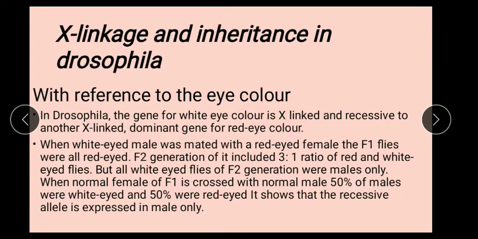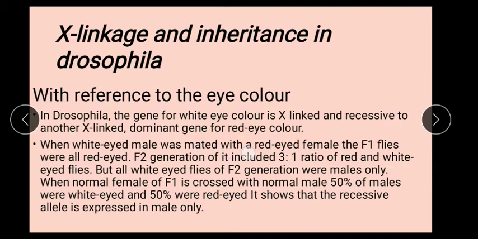Here, on the X chromosome, the gene may exist in either a recessive state or a dominant state. In the recessive state, those genes produce white eye, and in the dominant condition, they produce red eye in Drosophila.